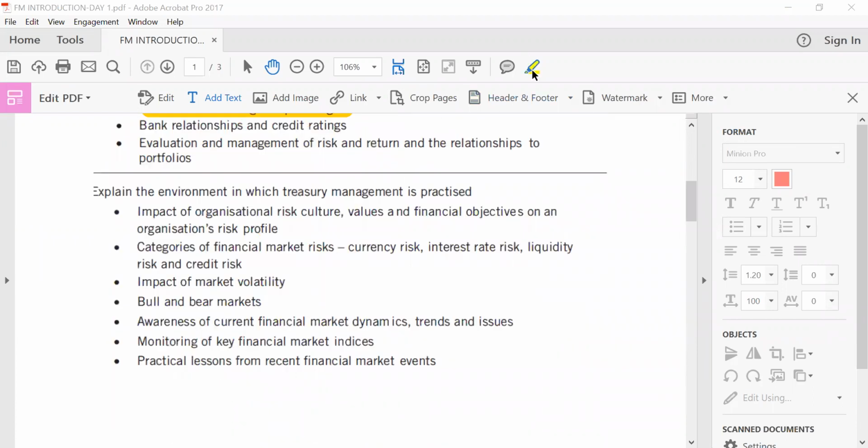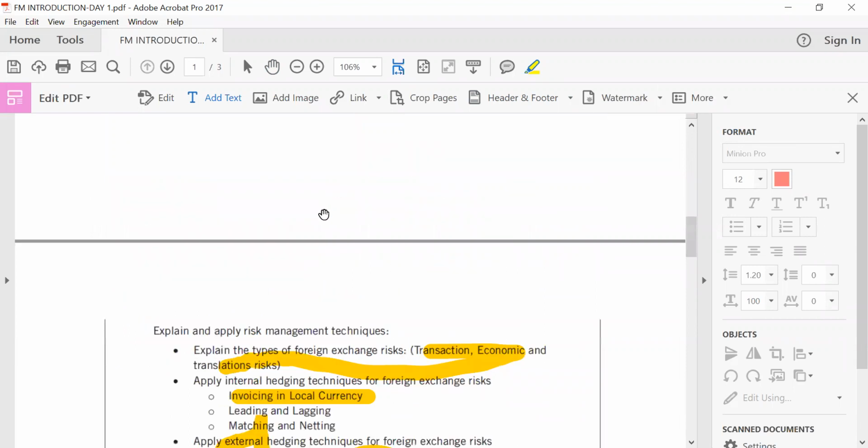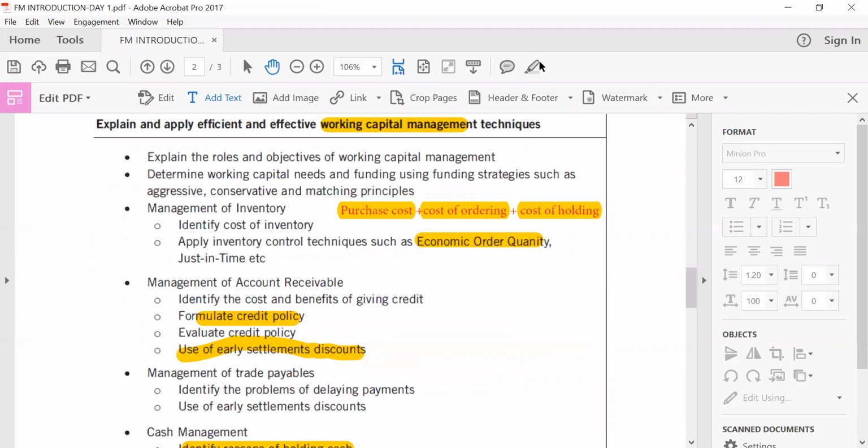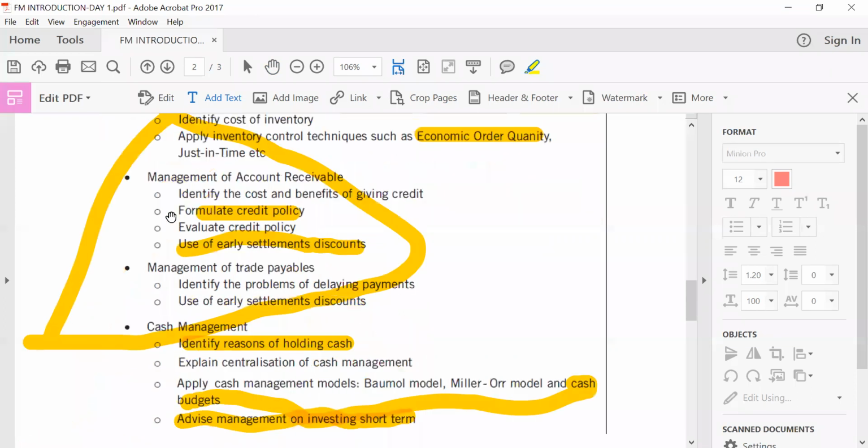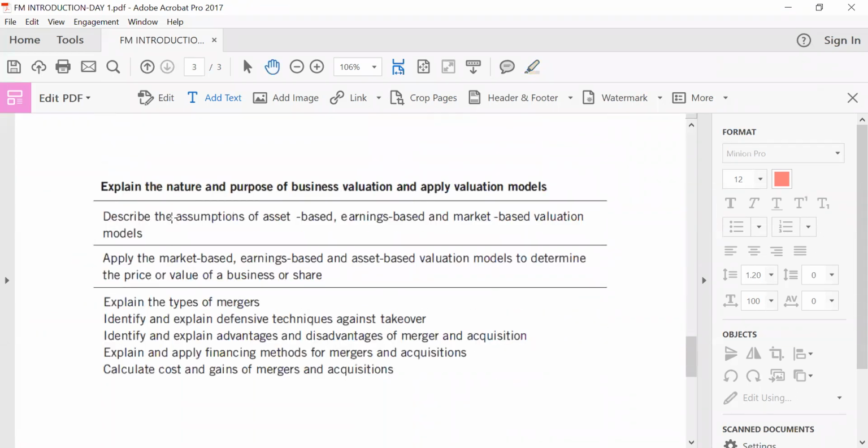So all bits and pieces over here talking about risk management nitty-gritties, which I've walked you through, right? Then we decided to come in here to look at working capital management: management of your inventory, account payable, account receivable. Then we decided to add a bit of what? Cash management. So that is that side. Then the next page talks about business valuation, right?